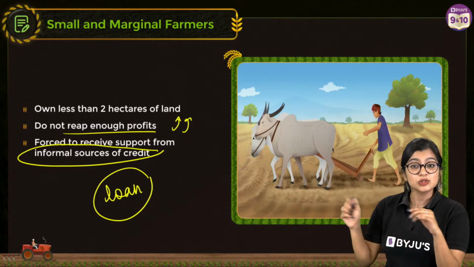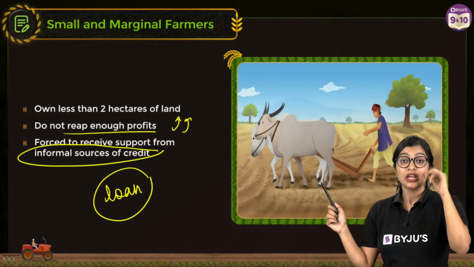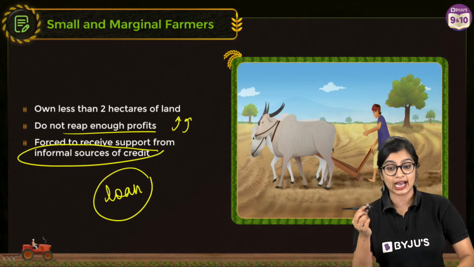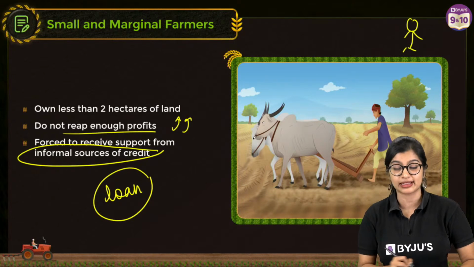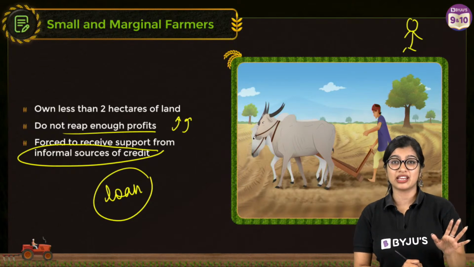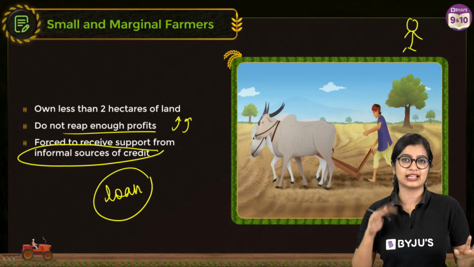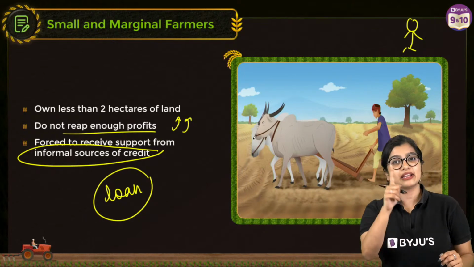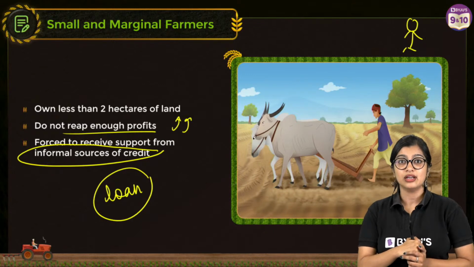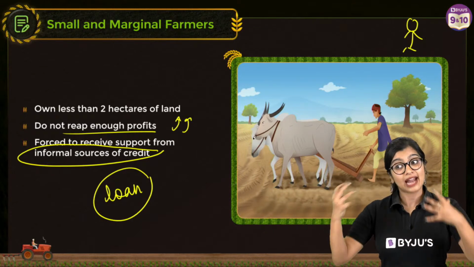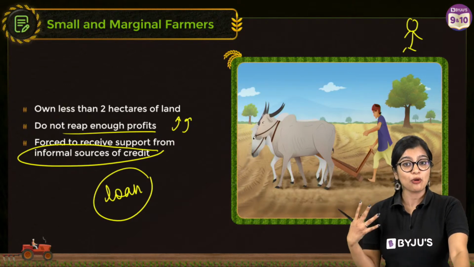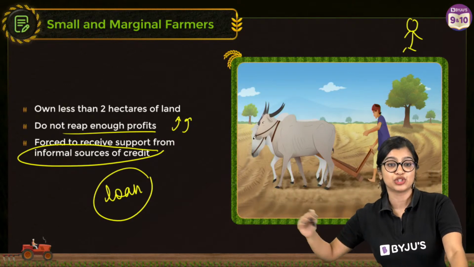Yes. So in this particular case, what do we see? They will end up borrowing money, thinking, I will borrow money from this person. Assuming I'm borrowing money from Ankita ma'am: I didn't make enough money now, but if I take 10,000 rupees extra from Ankita ma'am and buy this high yielding variety and some fertilizer, maybe I will get more crops and then I'll be able to sell it. So at that point, what happens? They end up getting subjected to a loan,